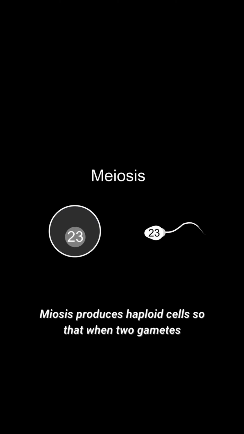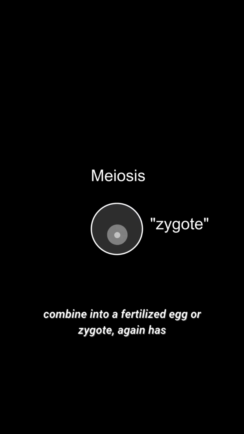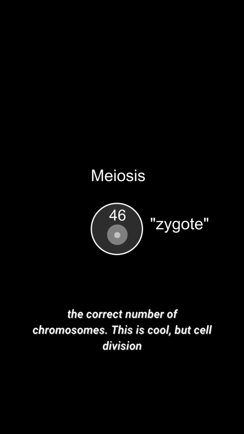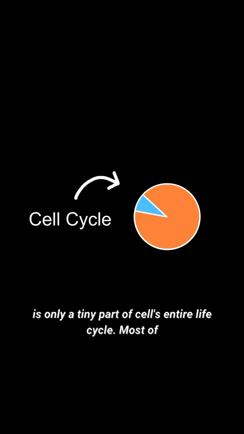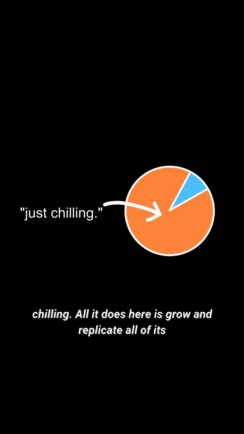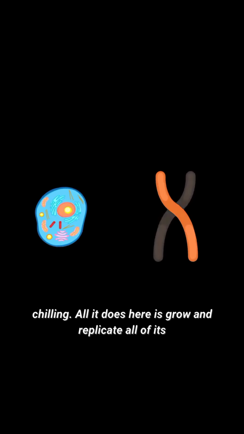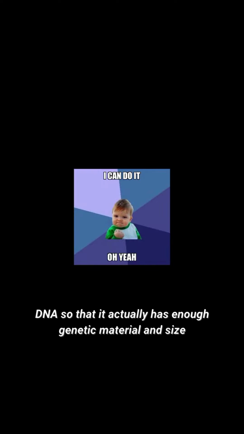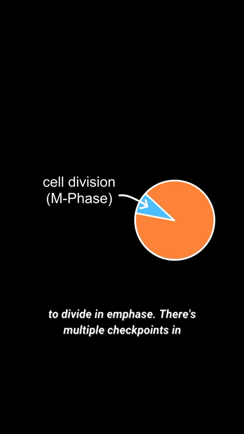Meiosis produces haploid cells so that when two gametes combine into a fertilized egg or zygote, it again has the correct number of chromosomes. This is cool, but cell division is only a tiny part of a cell's entire life cycle. Most of its time is actually spent in interphase, aka just chilling. All it does here is grow and replicate all of its DNA so that it actually has enough genetic material and size to divide in M phase.